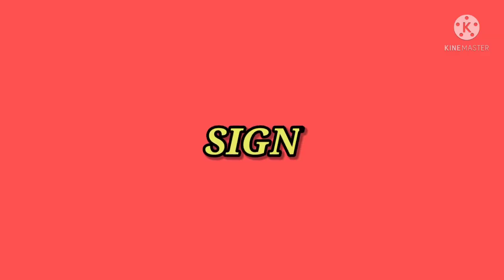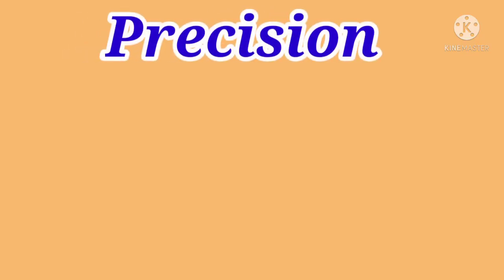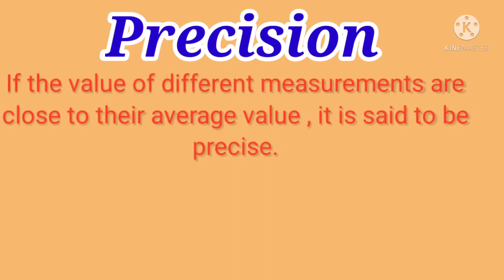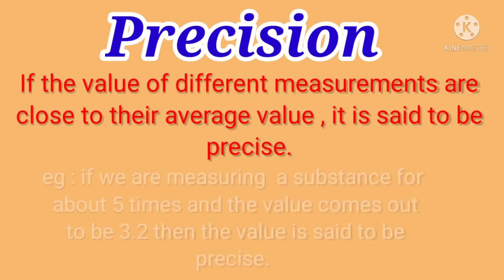So our today's topic is significant figures. Before studying this topic, first we will be learning about two terms. Our first one is precision. If the values of different measurements are close to their average value, it is said to be precise. It will be more clear through an example.